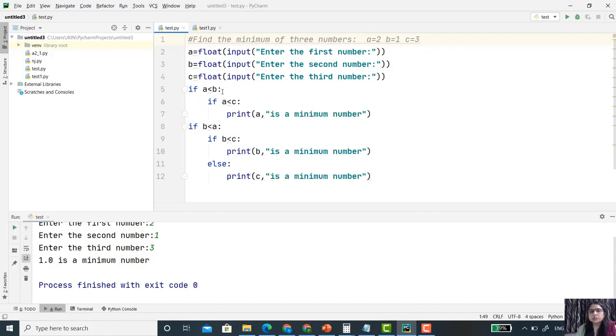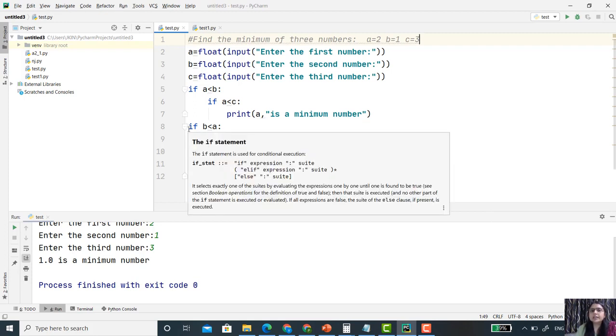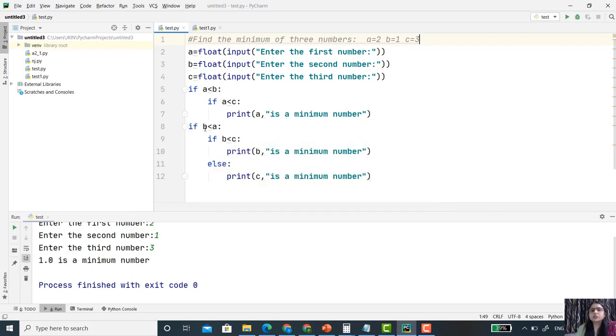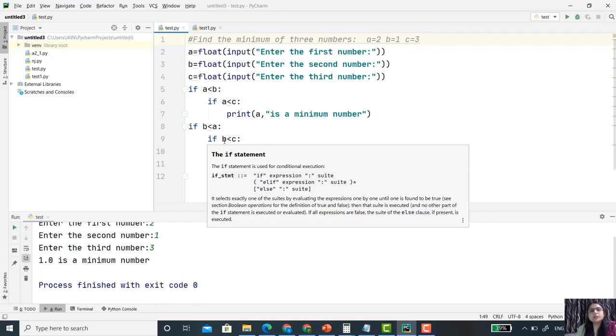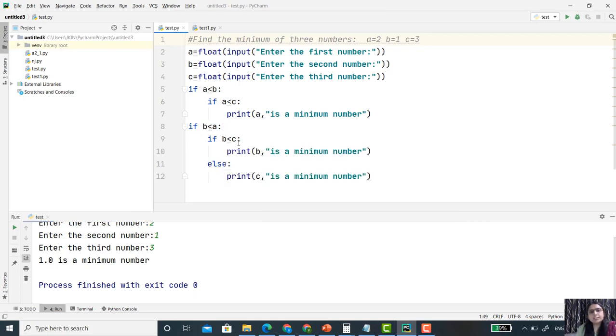No, that condition is not satisfied, so the body of this if will not execute. Now it will check the next if condition: 1 is less than 2. Yes, this condition is satisfied. So line number 9 is executed: 1 is less than 3. Yes, this condition is also satisfied. So it simply prints b is a minimum number, and that is correct.